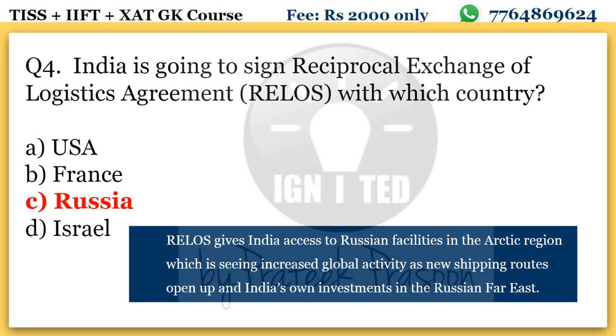The answer to this particular question will be Russia. The reciprocal exchange of logistics agreement gives India access to Russian facilities in the Arctic region, which is seeing increased global activity as new shipping routes open up, and India's own investment in the Russian Far East. There was a particular conference in the Russian Far East, held at Vladivostok. What was the name of that conference? Can you write in the comment below?